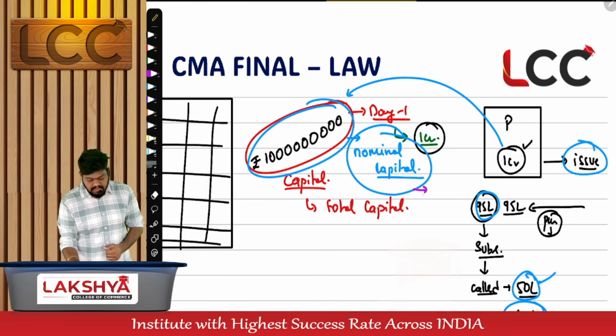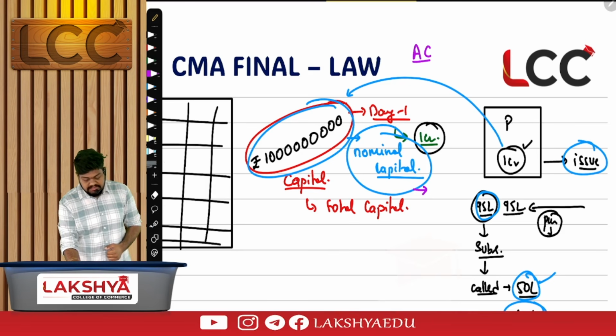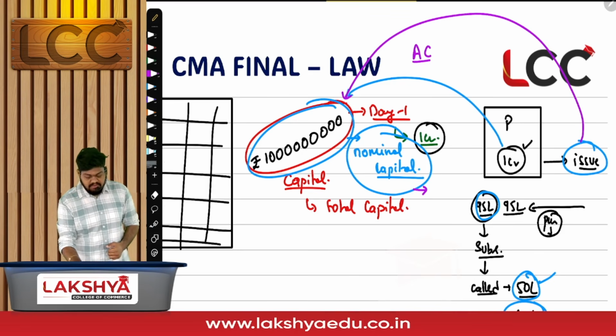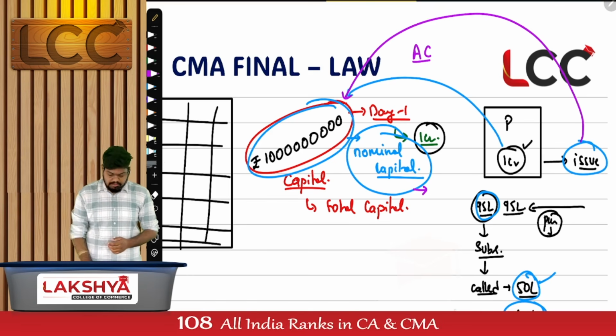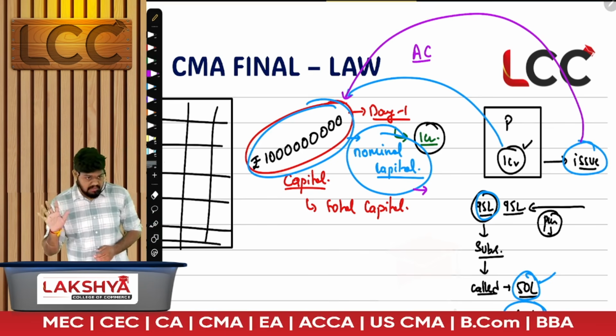100 crores is called nominal capital, or also authorized capital. I can issue a maximum of 100 crores. I'm authorized to issue a maximum of 100. That's the reason it is also called authorized capital. So there are a total of 5 classifications of capital, in the same order.